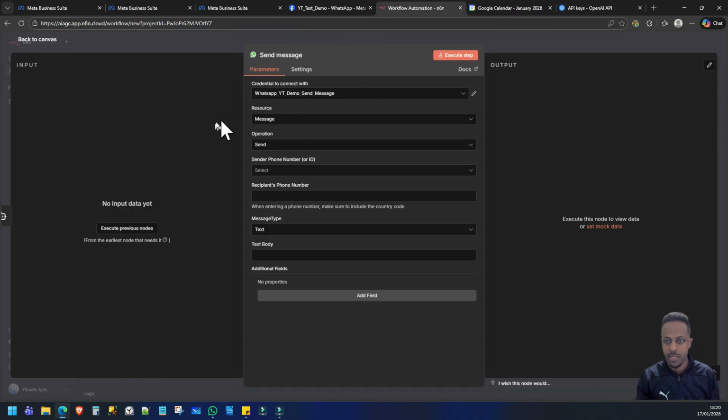And before we do that, let's just finish filling out this node. So after you've connected this node successfully with N8n with the Meta details, credentials, pop that in there, and then you've got to pop in the number that you're using to test. So you've got to use the area code as well, and then text body. So we'll just let it say success, and then that should send a text message to my phone.